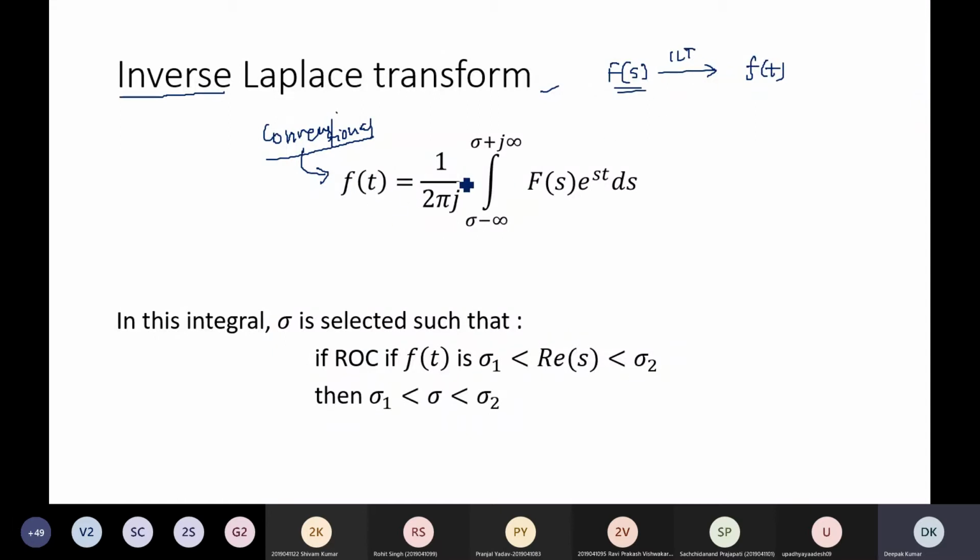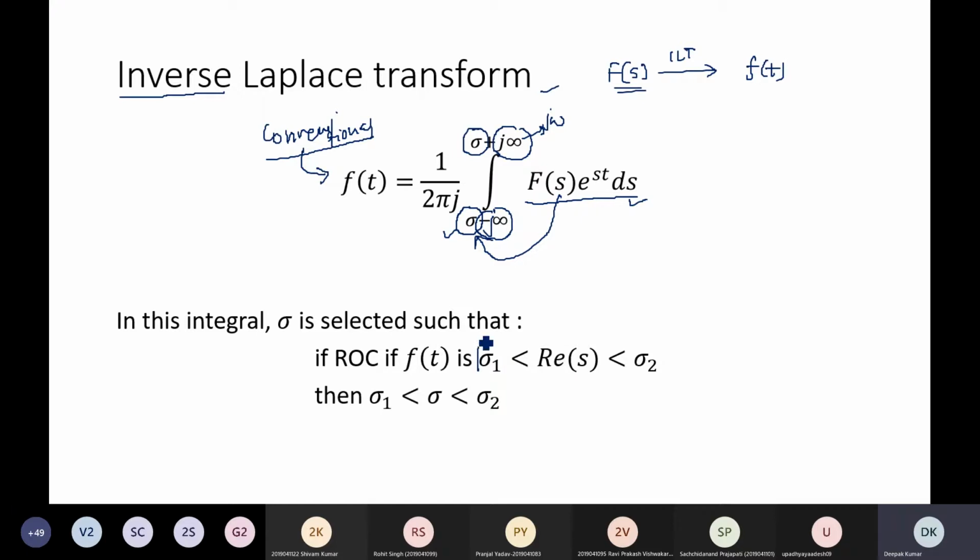It is defined as f of t is equal to 1 by 2 pi j integration, sorry, here j is missing, sigma minus j omega to sigma plus j omega F of s e to the power st ds. Here you can see that from minus infinity to plus infinity is given for the frequency, the omega part, and this sigma is taken as constant. That is, this sigma should lie in the range of the ROC of this F of s. This is the basic concept.